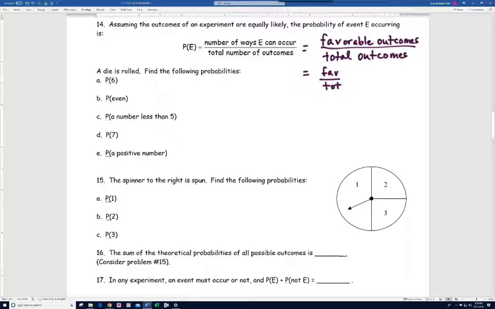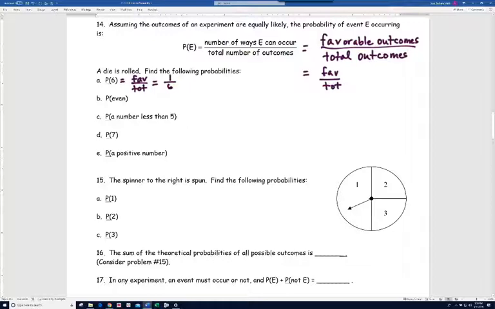All right, so if you look at the first problem here, the first part A, a die is rolled. Find the following probabilities. Well, the probability of getting a 6 is going to be the number of favorable outcomes divided by the total number of outcomes. How many favorable outcomes are there when you're trying to roll a 6? Well, there's only one 6 on a die, and there are 6 total possible outcomes, and so your answer is 1/6. Now, you may want to go ahead and try doing the other probabilities here. In fact, you could keep going until you feel like you're stuck.